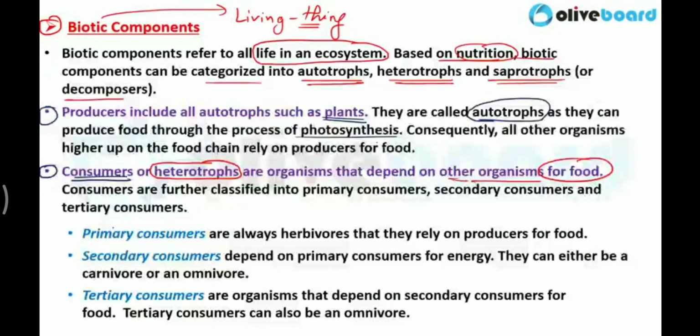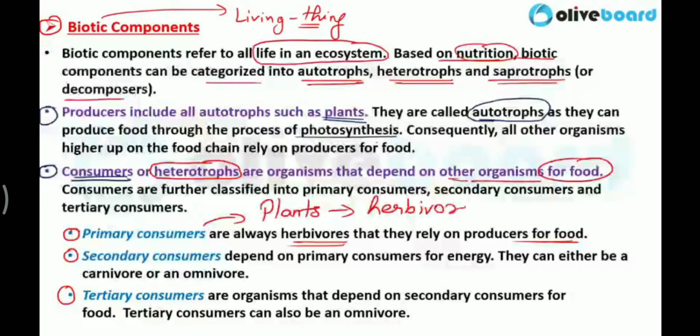Okay, so everything is possible according to the consumer point of view. Clear? Now, primary consumers, secondary consumers, and tertiary consumers, there are three kinds of consumers. Primary consumers are always herbivorous, that is, they rely on producers for food. Who consumes what? Who consumes plants? Primary consumers.